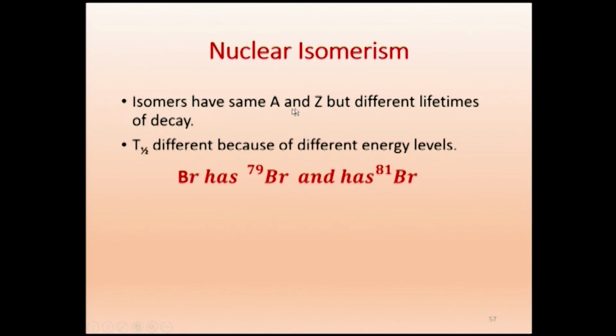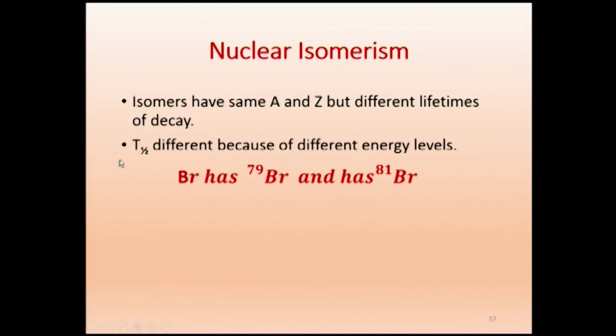Why do they get two different lifetimes? The T half is different because of two different energy levels. If you have ground state and excited state, there is only one half life. If you have ground state, excited state and a metastable state, then we will get two half lives. Because of the existence of the metastable state, we get two different energy levels and two different half lives. I can remember isomer by the M, which refers to the metastable state. So when a nucleus has a metastable state, it is called an isomer.